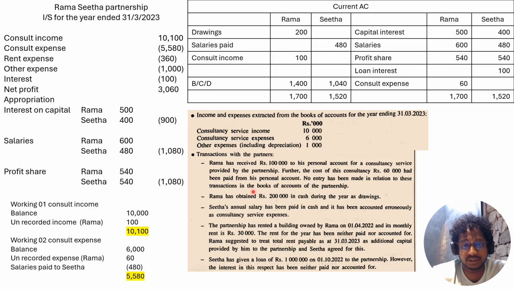So that's how you record these transactions in the income statement and the current account, and then from the net profit you have to distribute interest on capital, salaries, and then after that the profit equally. So that's how you have to write things, and then these appropriations you have to credit to the current account. Okay.